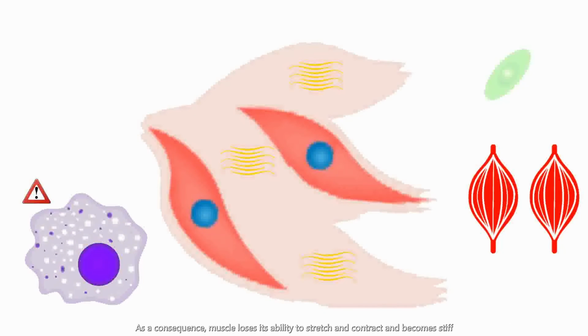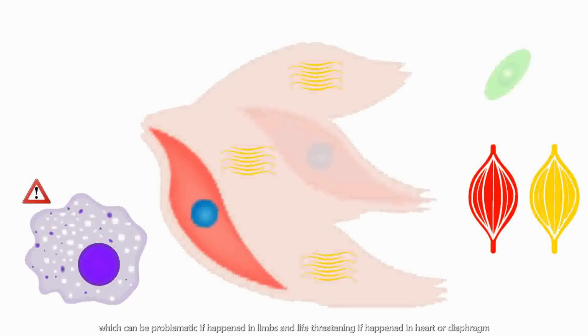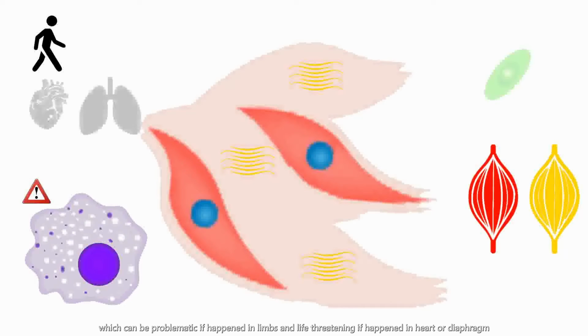As a consequence, muscle loses its ability to stretch and contract and becomes stiff, which can be problematic if it happens in limbs and life-threatening if it happens in the heart or diaphragm.